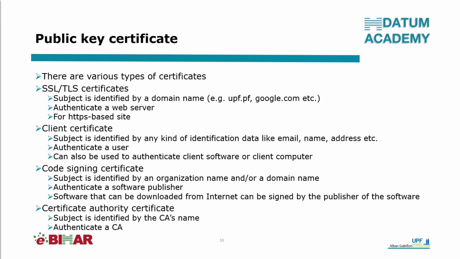Certificates of certification authorities are generally delivered by trusted root certification authorities. The subject is identified by the certification authority's name. These certificates are intended for the authentication of a certification authority.